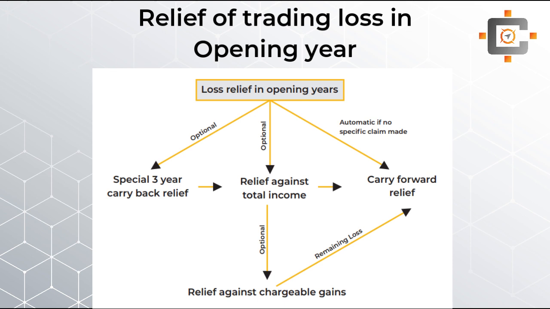Then after, students, the second option is the relief against total income. If you opt for total income, normal total income, then another option will open up, and that is the chargeable gain option. And as always, students, the last option is the carry forward relief. I hope you are getting this point. If you see the whole chart, the total income option, chargeable gain option and the carry forward option are the same as what we discussed just 5 minutes back.